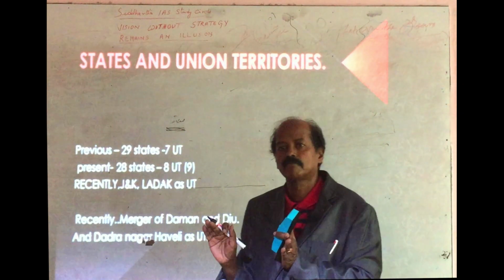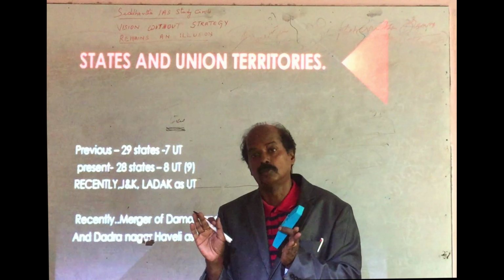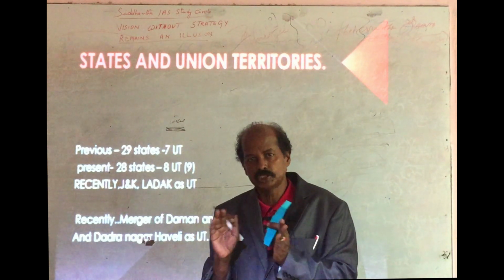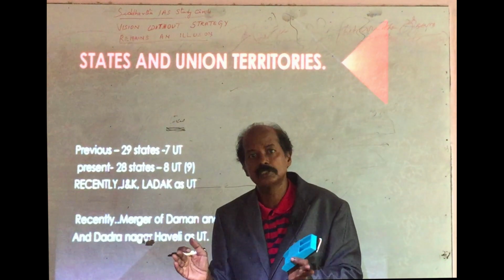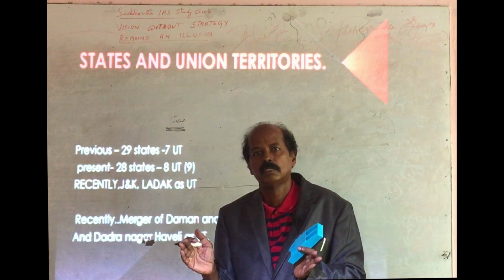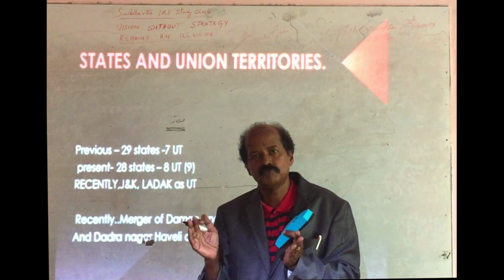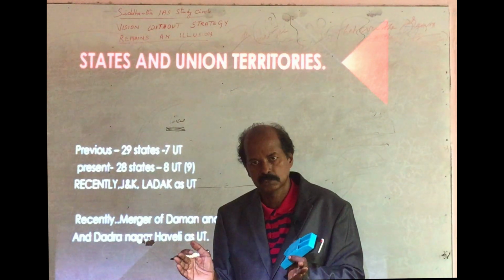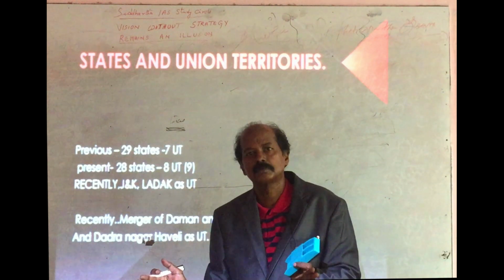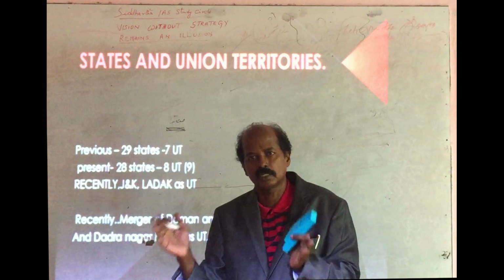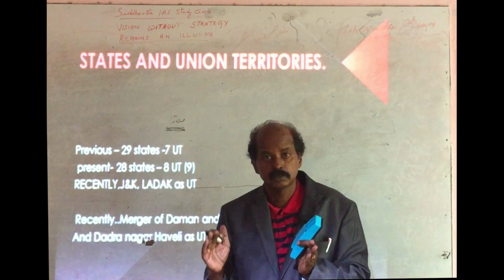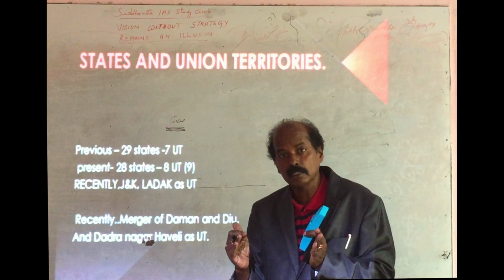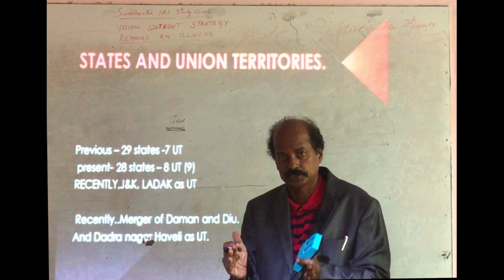So, we have seen how India is located, what are the neighboring countries which touch India on different sides: north, northwest, east, west, like that. Now let us see what are the states.